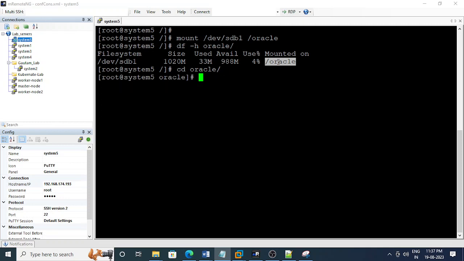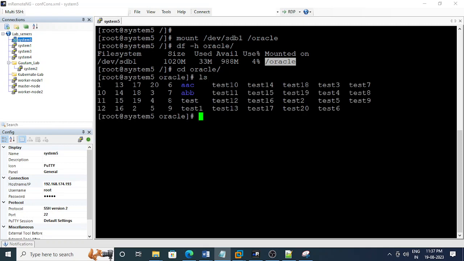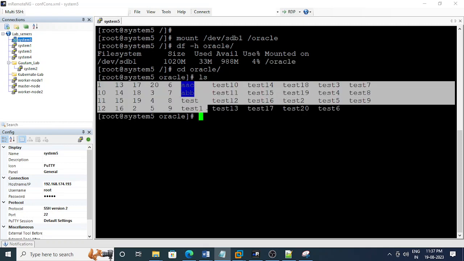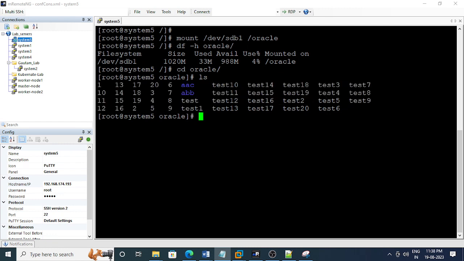So we need to verify. Yes, I can see all the data is available. Now we can hand over to the application team.